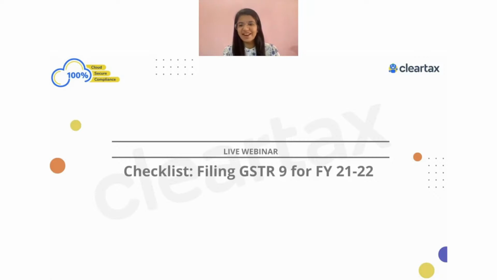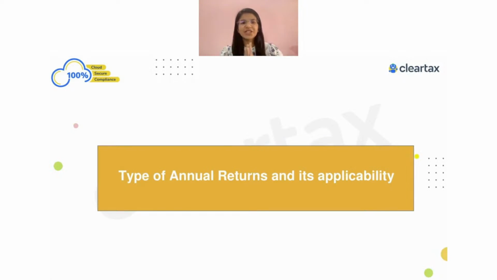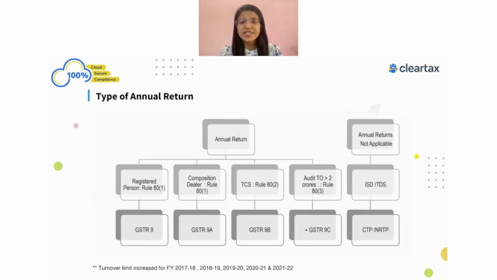So with this, we'll just start today's session, which is on preparation and finalization of GSTR-9 form. If we just brief about what exactly the GSTR-9 or annual forms are, today we have the annual return for the registered person who is registered as a regular taxable person. We have the annual return for the composition dealer. We have the annual return for a person who has been registered as a tax collector.